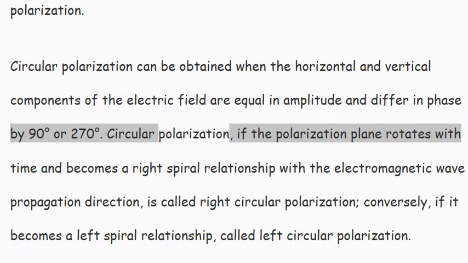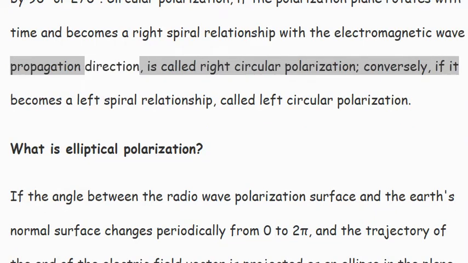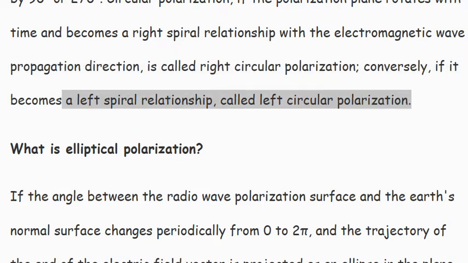If the polarization plane rotates with time and forms a right spiral relationship with the electromagnetic wave propagation direction, it is called right circular polarization. Conversely, if it forms a left spiral relationship, it is called left circular polarization.